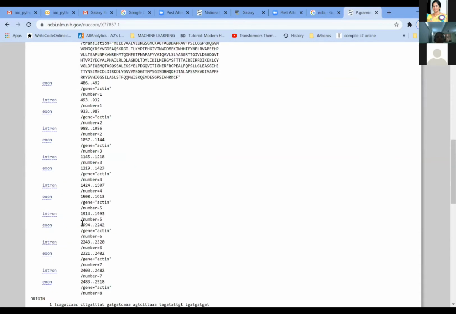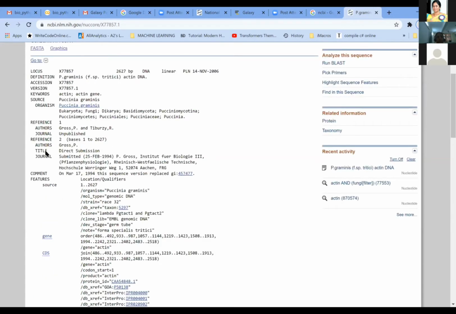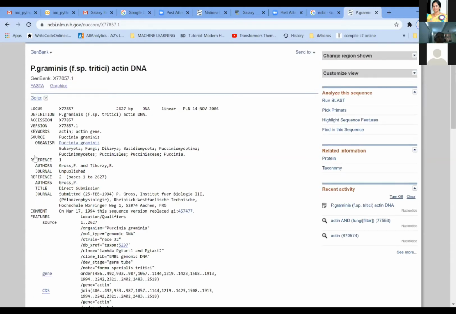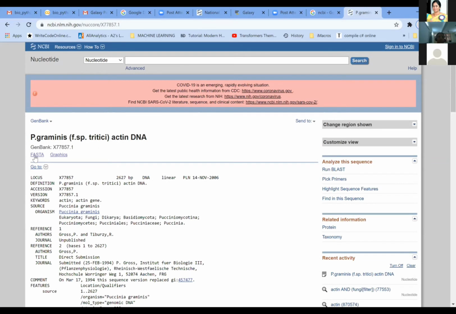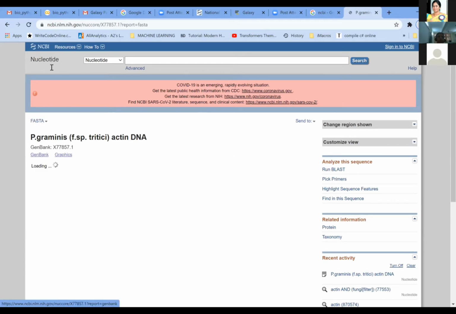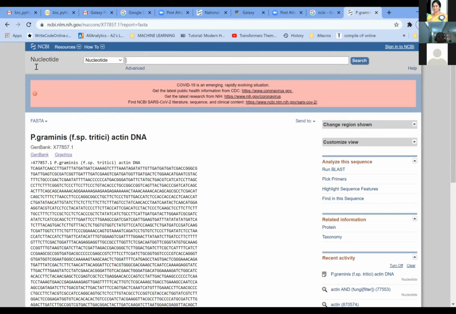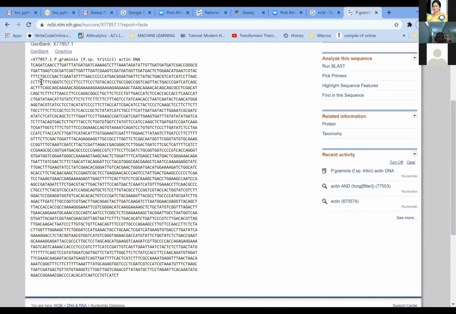So you can go to this particular FASTA, what Madam was talking about. You click on FASTA, click on this window, and you can click on this link, and you see now that this particular sequence which is here is different from what you have seen in the previous window. How is it different?